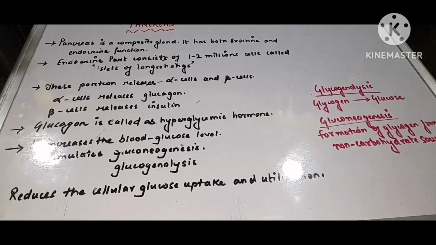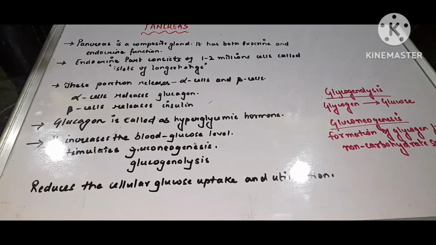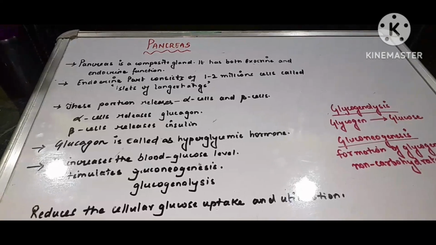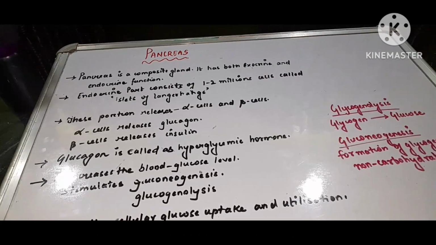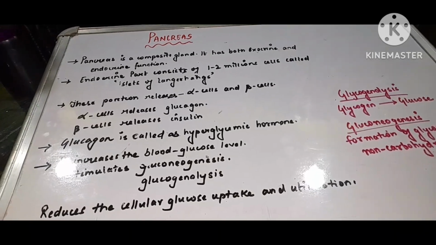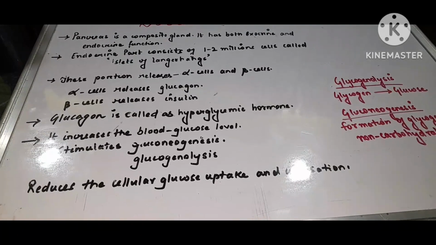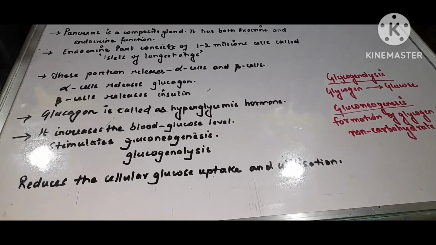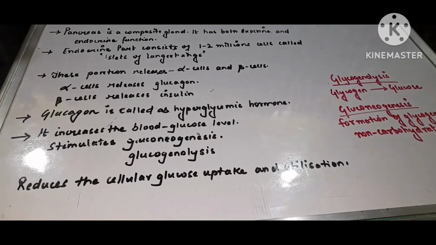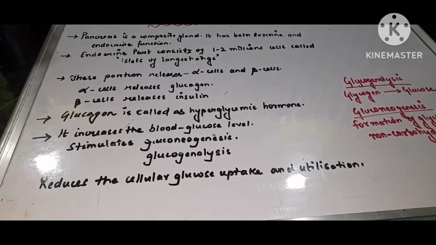The endocrine part of the pancreas generally consists of 1 to 2 million cells called the islets of Langerhans. These groups of cells are responsible for the release of the endocrine hormones of the pancreas. The islets of Langerhans consist of two types of cells, alpha cells and beta cells. Alpha cells release a hormone called glucagon, and beta cells release a hormone called insulin. Glucagon and insulin are both peptide hormones.